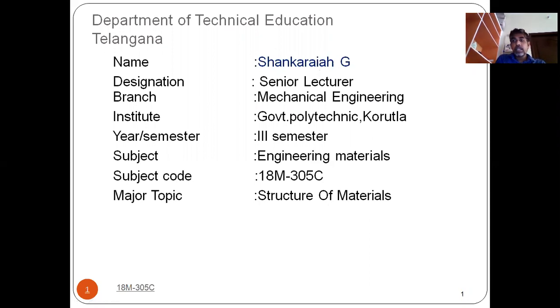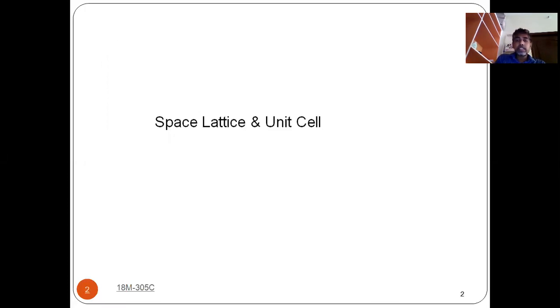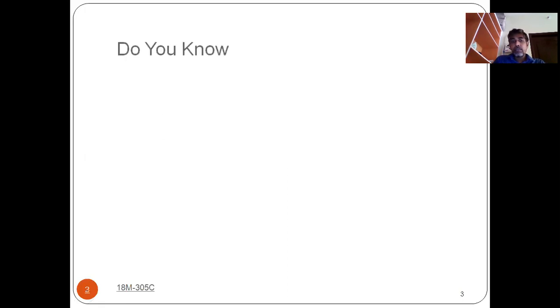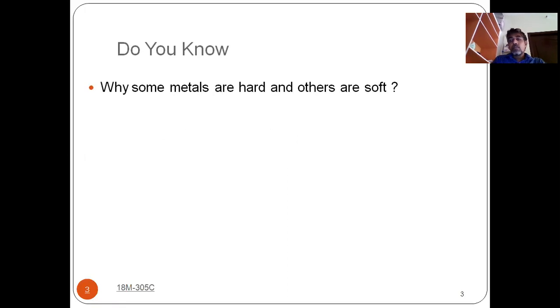Already I showed you the content, that means the syllabus we have in the C18 curriculum. Before going into the structure of materials, first we have to understand the meaning of structure and the introduction to it. In this slide, we are going to discuss only two topics, that is space lattice and unit cell. We will discuss what is meant by space lattice and what is meant by unit cell. Before that, we have to understand why we have to learn this structure of materials.